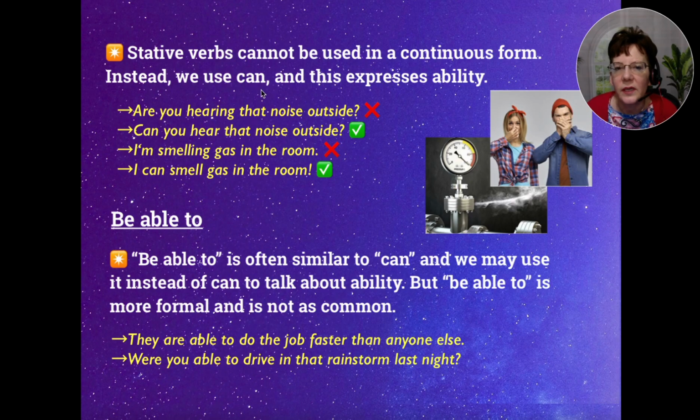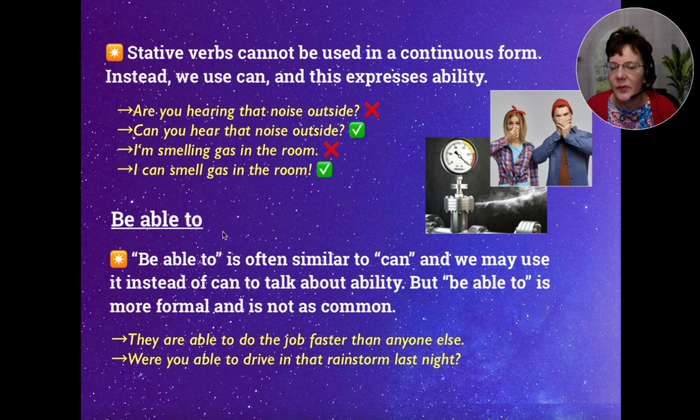So, for example, you'll see what is correct and what isn't. Are you hearing that noise outside? And then we have, can you hear that noise outside? We don't want to say, are you hearing? Same with this one. I'm smelling gas in the room. We should say instead, I can smell gas in the room.